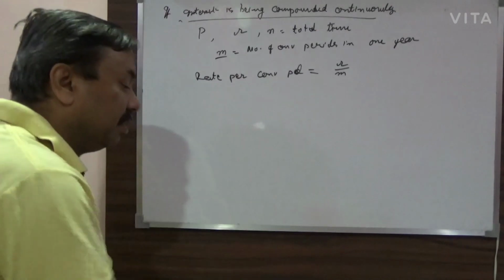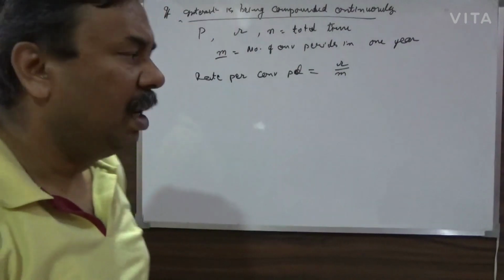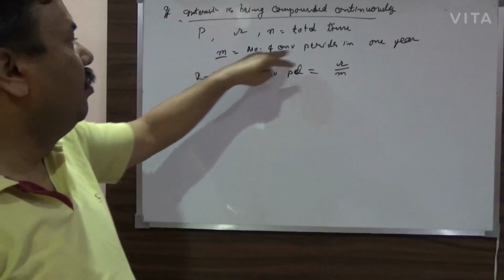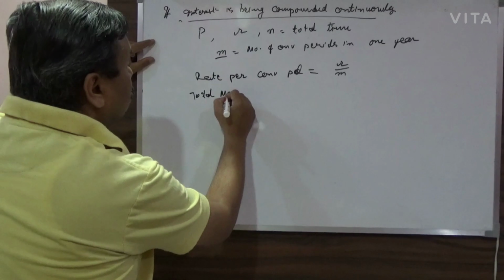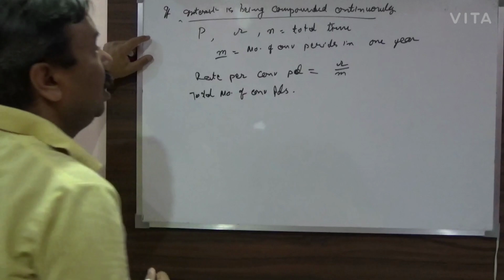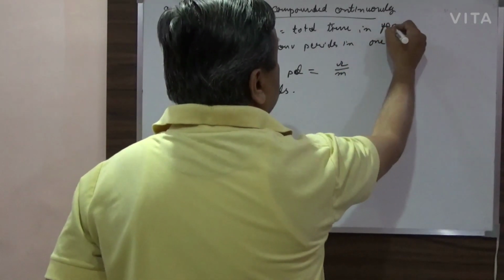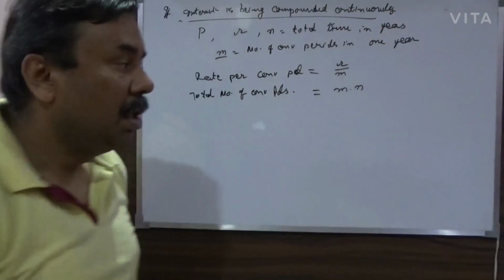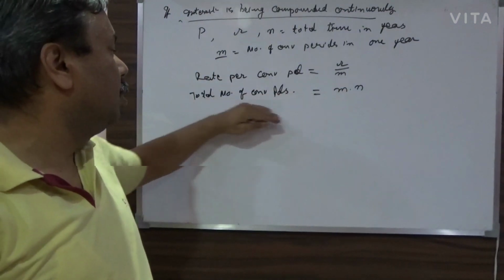Obviously, after 1 year, or after whatever the number of years is, what is the total number of conversion periods? In 1 year it is M. So the total number of conversion periods in N years, where N is the total time in years, will be M multiplied by N. If in 1 year the number of conversion periods is M, then the total number of conversion periods will be Mn.